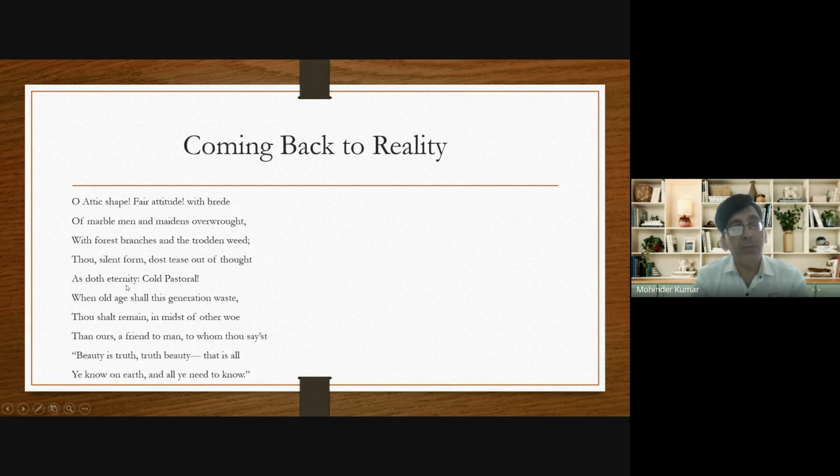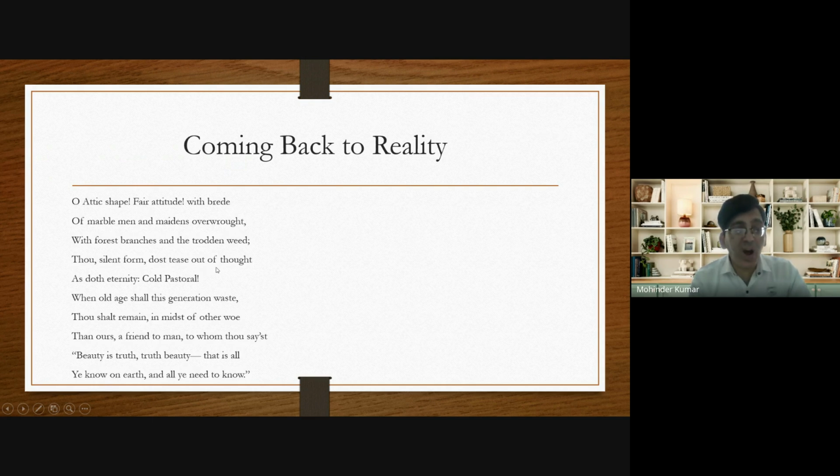Now, what is the meaning of these two lines? Thou silent form. He calls the urn silent. Why? Because the urn can't speak. There are so many pictures on the urn, but he calls the urn silent. Why? Because the urn can't speak.